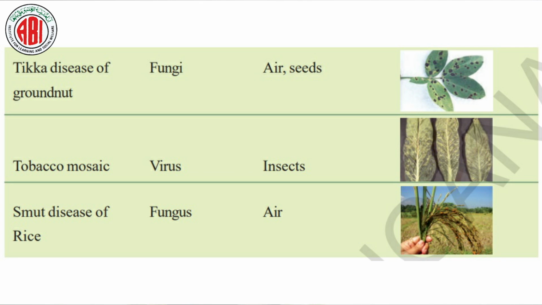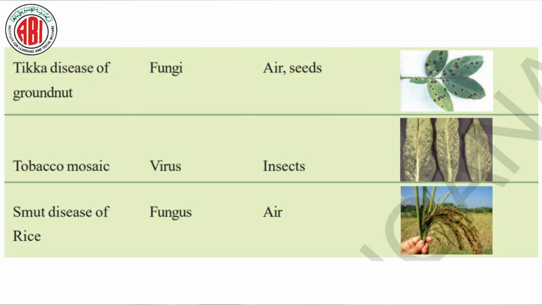The virus named tobacco mosaic virus is responsible for causing the disease called tobacco mosaic in tobacco plants. Mosaic means patches. When we find patches, dark spots, or yellowing spots on the leaves of the tobacco, that is nothing but tobacco mosaic disease.